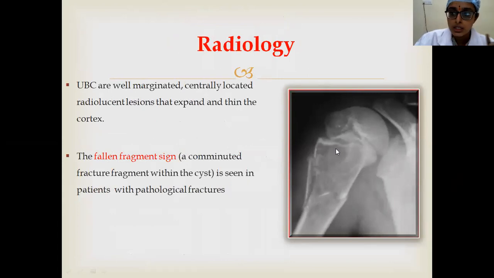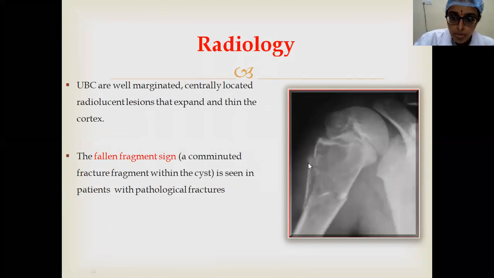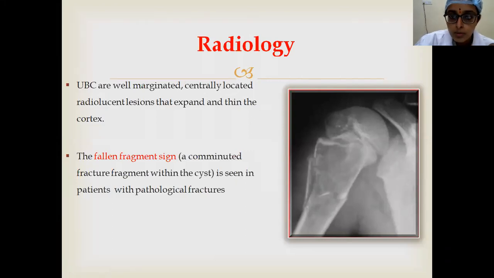Proximal humerus is the most common site, and a part of the fractured bone has fallen inside into the cavity. This is called fallen fragment sign. It is a very important PG bit, and even in viva you may be asked it. See, the cortex has thinned and expanded. A lytic lesion, usually central in location, found in the immature skeleton with a pathological fracture, and this fracture fragment seen inside the cavity, which is called the fallen fragment sign, is the radiological pathognomonic feature of the unicameral bone cyst.